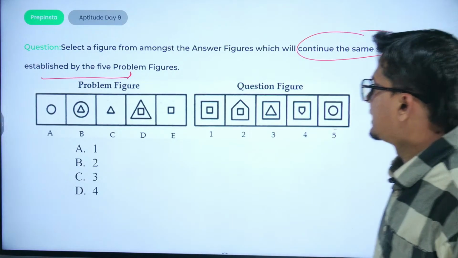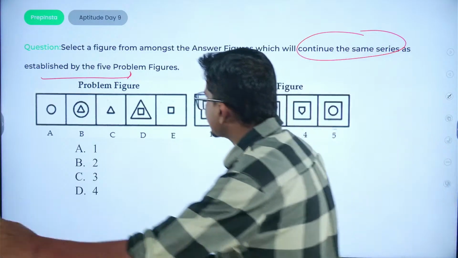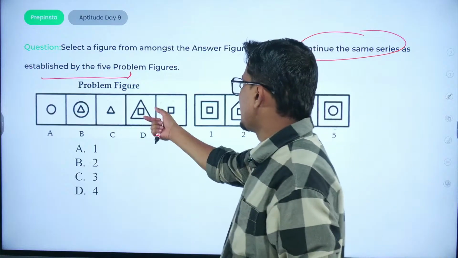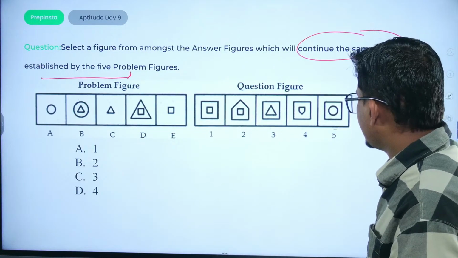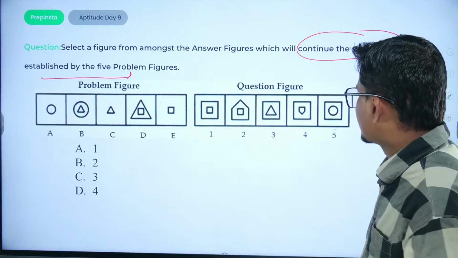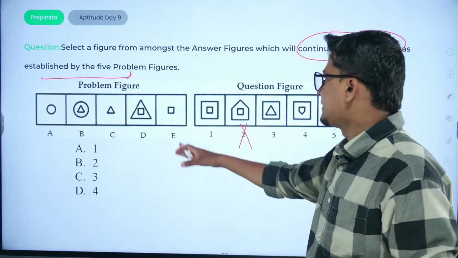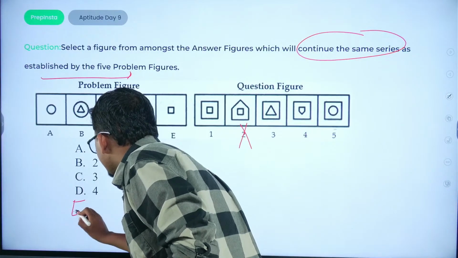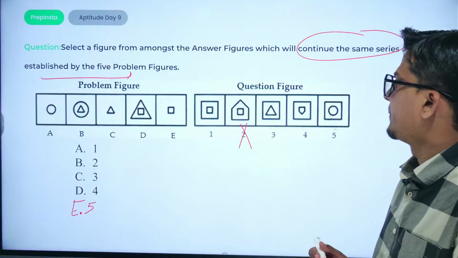Let us check. There would be a circle, inside a circle there would be a triangle, then the triangle would be set free, then inside a triangle there would be a particular square, then the square is kept free. So अभी क्या होगा, स्क्वायर बाहर आ जाएगा, square will come outwards. So this would be the wrong answer. What would be the right answer? There is also one another option, that is E, that would be the fifth diagram.